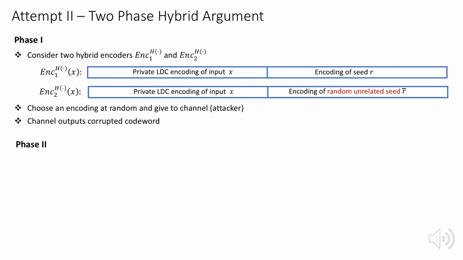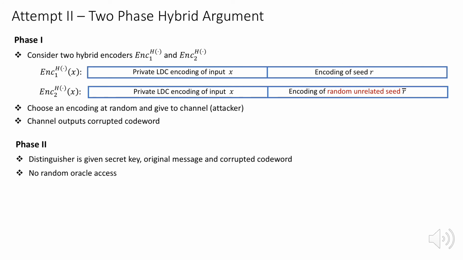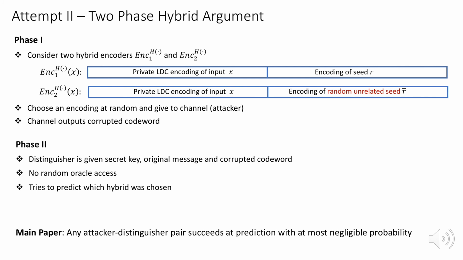In phase 2, the distinguisher is given the secret key, the original message, and the corrupted code word, but it does not have access to the random oracle. With this setup, the distinguisher tries to predict which hybrid was chosen. In our main paper, we showed that any attacker-distinguisher pair succeeds at this prediction with at most negligible probability.